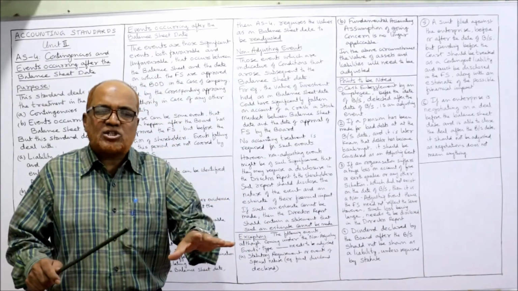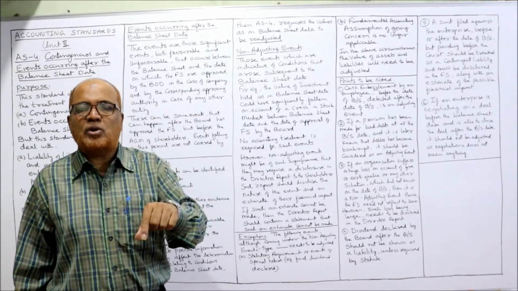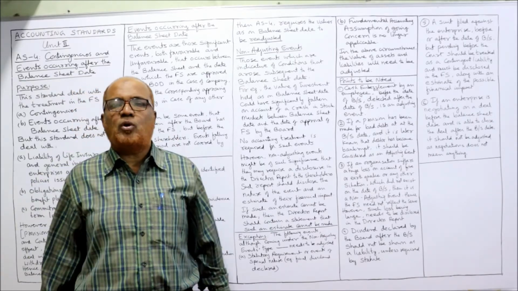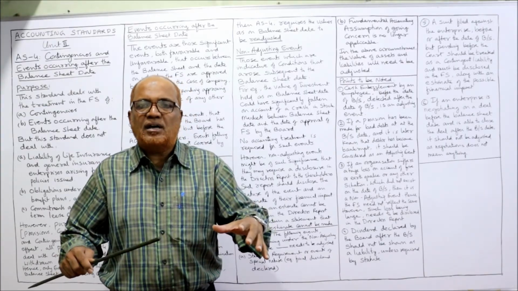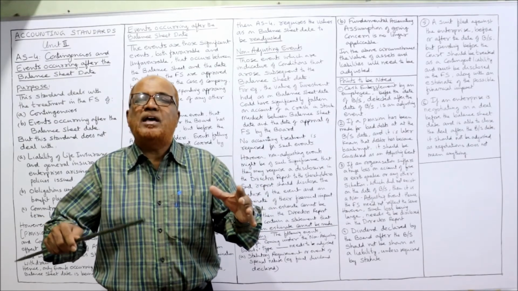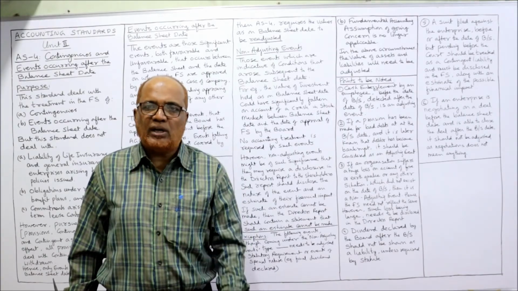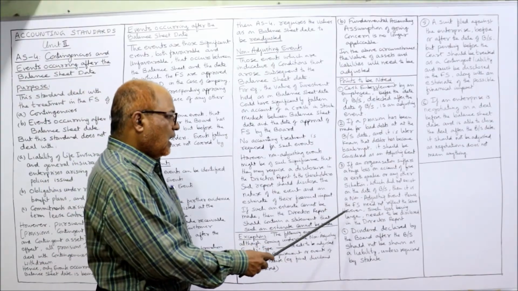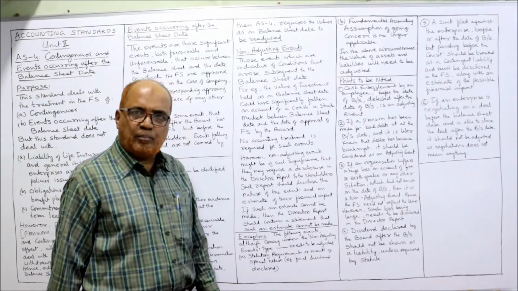No adjustment should be made in the financial statements, but the director's responsibility is to give this report in the board of directors' report and give it to the shareholders, that this is the event that happened after the balance sheet date, and on account of this the company may suffer a loss of so and so amount. That information should be given to the shareholders. It's a non-adjusting event. However, such loss being large needs to be disclosed in the director's report.